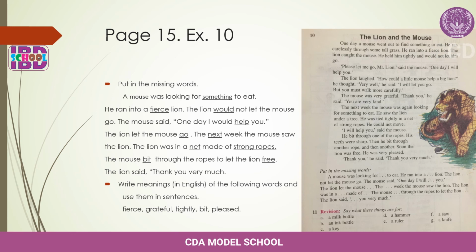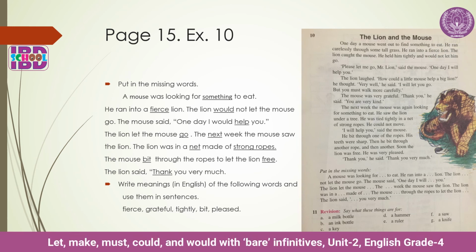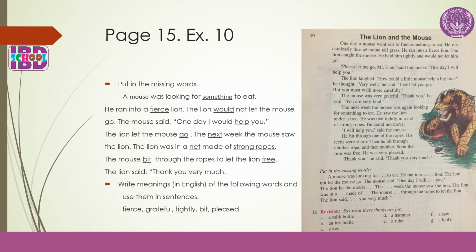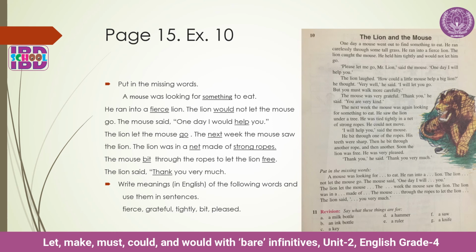There is a story on page 15. Let's read it. The Lion and the Mouse. One day a mouse went out to find something to eat. He ran carelessly through some tall grass. He ran into a fierce lion. The lion caught the mouse. He held him tightly and would not let him go.